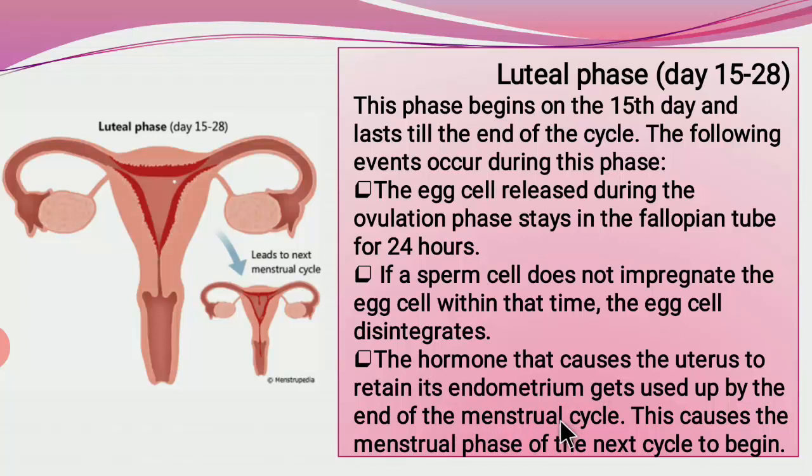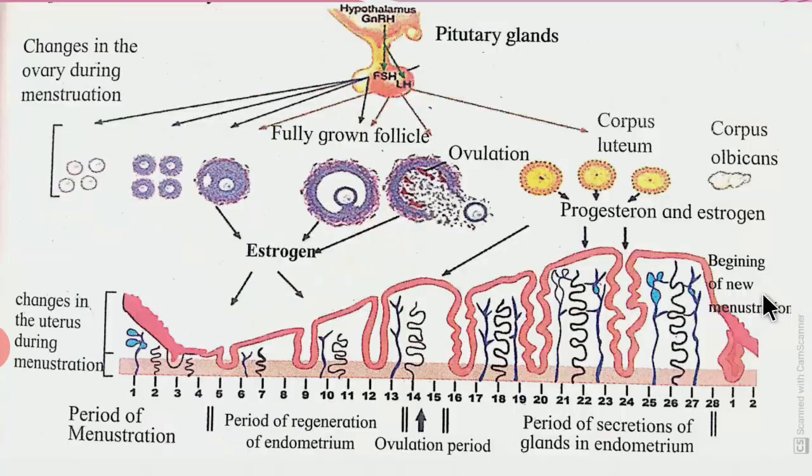Meaning, if there is no fusion of male and female gametes, then the corpus luteum is converted into corpus albicans, and that will stop the secretion of estrogen and progesterone. And once the secretion of these two hormones stops, this causes the menstrual phase, meaning the degeneration of the endometrium starts. Okay. This causes the menstrual phase of the next cycle to begin.